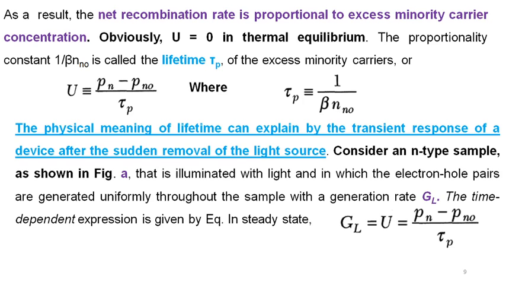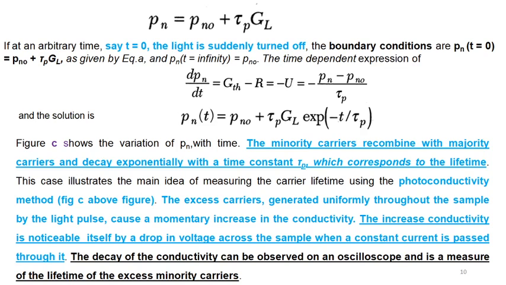Then we can write Pn as Pn naught plus tau of P GL, and with the steady state and boundary condition for dpn we write this equation, and finally we get the solution Pn of t equal to Pn naught plus tau of P GL exponential minus t by tau of P.